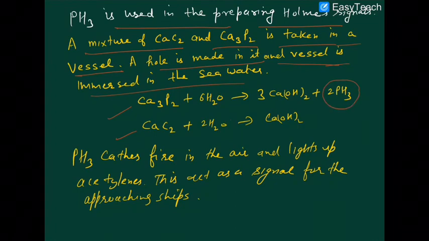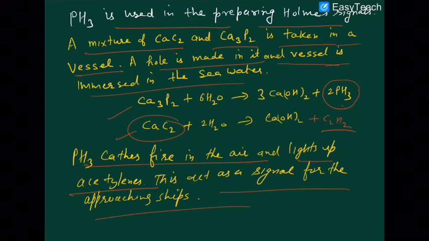Because phosphine is a flammable gas, it catches fire in the air, and as soon as it produces fire, calcium carbide also starts burning, because it will give you acetylene. That acetylene is a highly combustible gas, so it lights up, and it acts as a home signal to approaching ships in case of a crisis. Nowadays, you know that GPS is very well known, so all these techniques are techniques of the past.